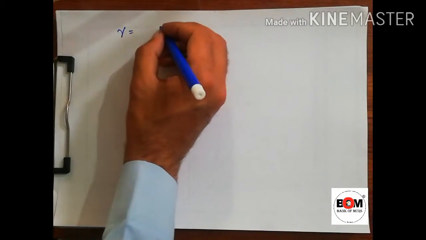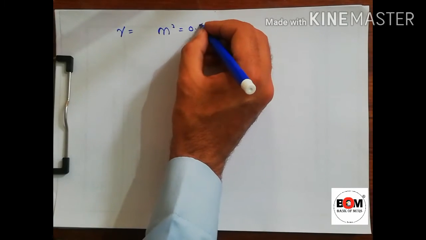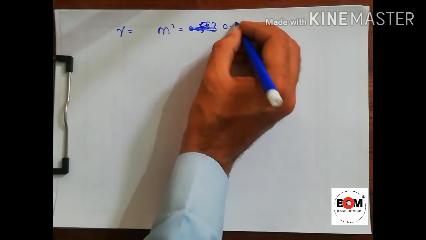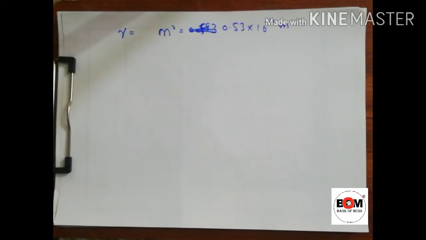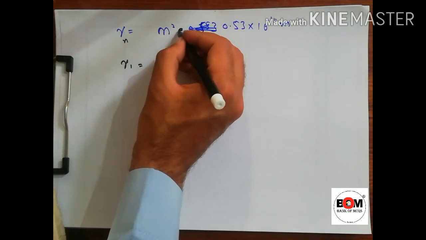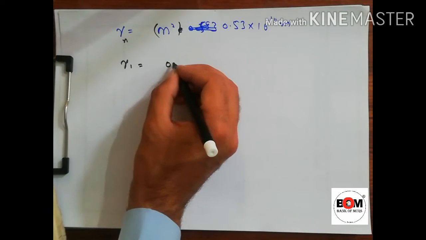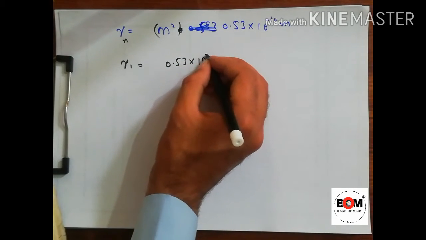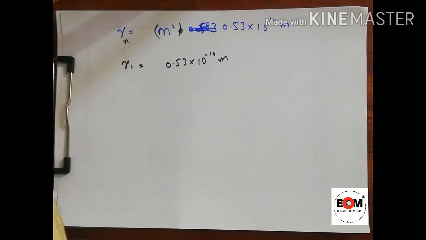Writing on another page, we will get that r is equal to n square into 0.53 multiplied by 10 raised to power minus 10 meter. So this is the formula for radius. Now to find the radius for shell number 1, if n is equal to 1, then 1 square is equal to 1, so 1 multiplied by that is equal to 0.53 multiplied by 10 raised to power minus 10 meter. So this is the radius of the first shell.